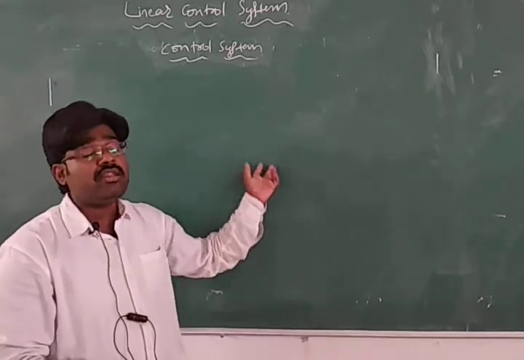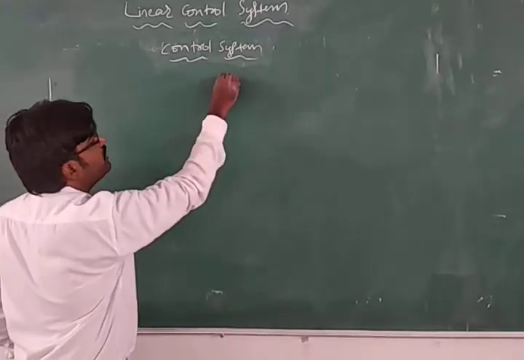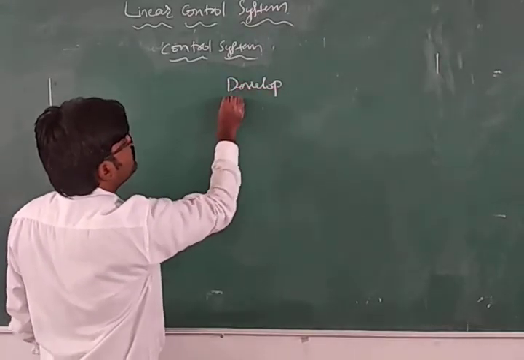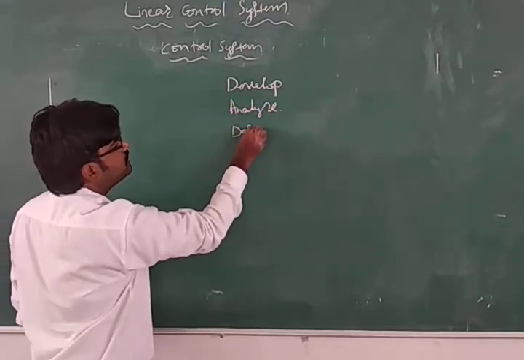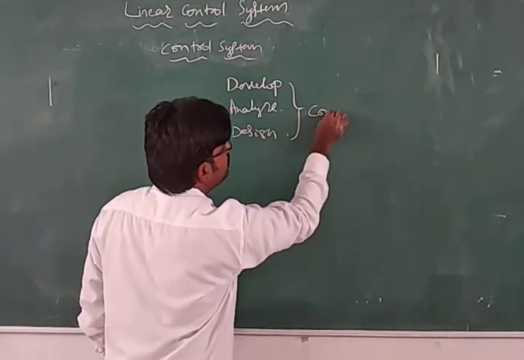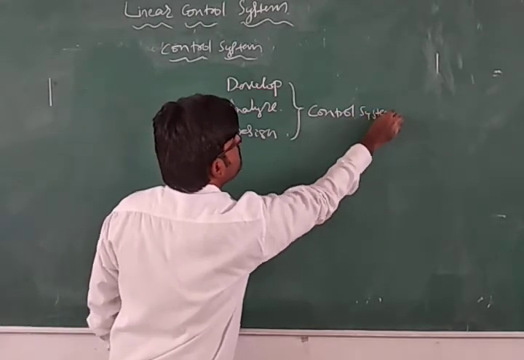Then we finally design the model. So develop, analyze and design. Then only we will get one control system, right?